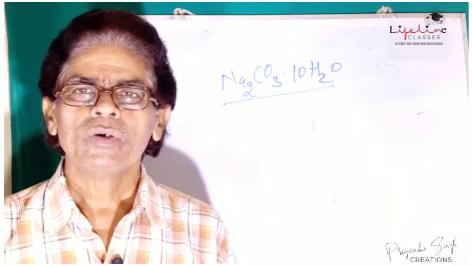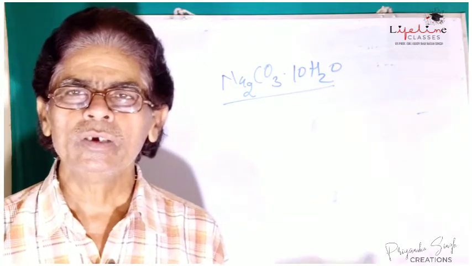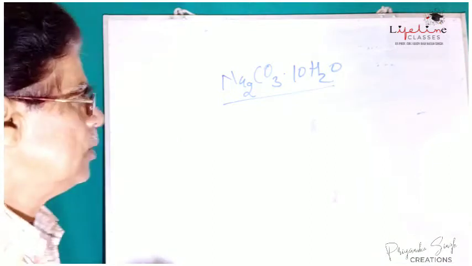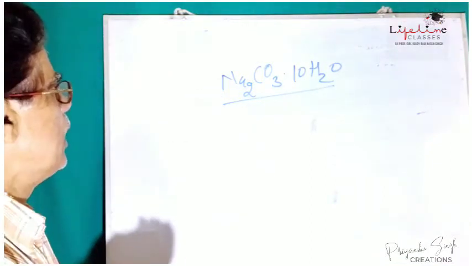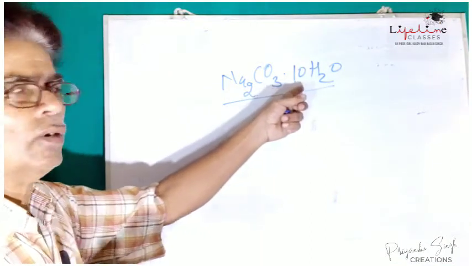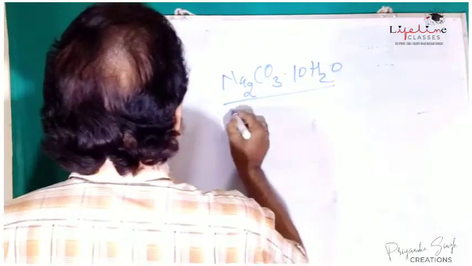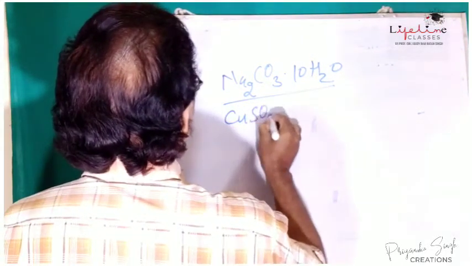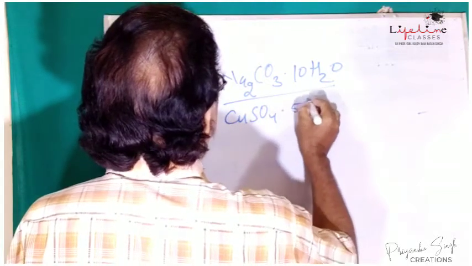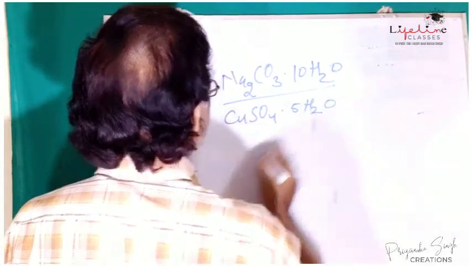So there are certain common chemical compounds associated with such water of crystallization. See here, sodium carbonate is associated with 10 molecules of water of crystallization. Similarly, copper sulfate, CuSO4, is associated with 5 molecules of water of crystallization.